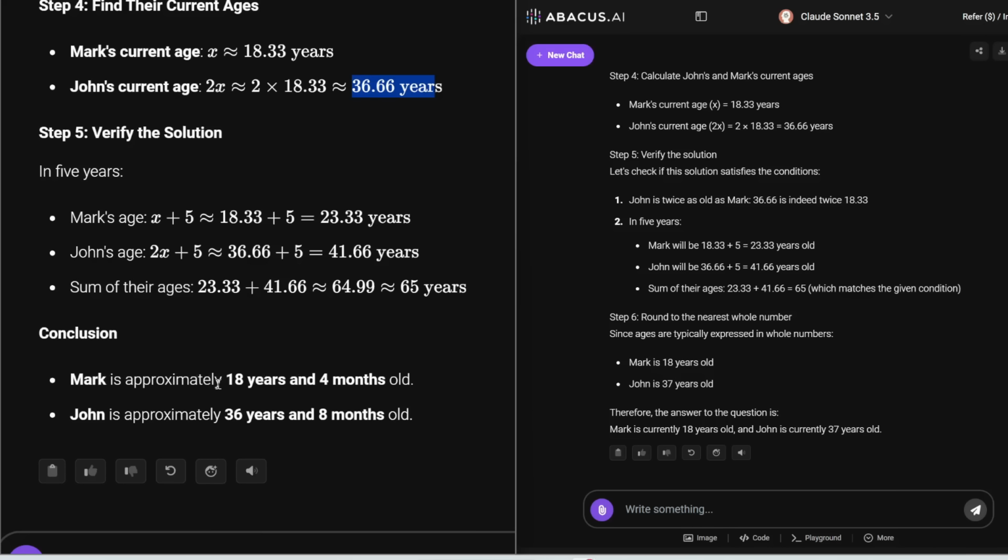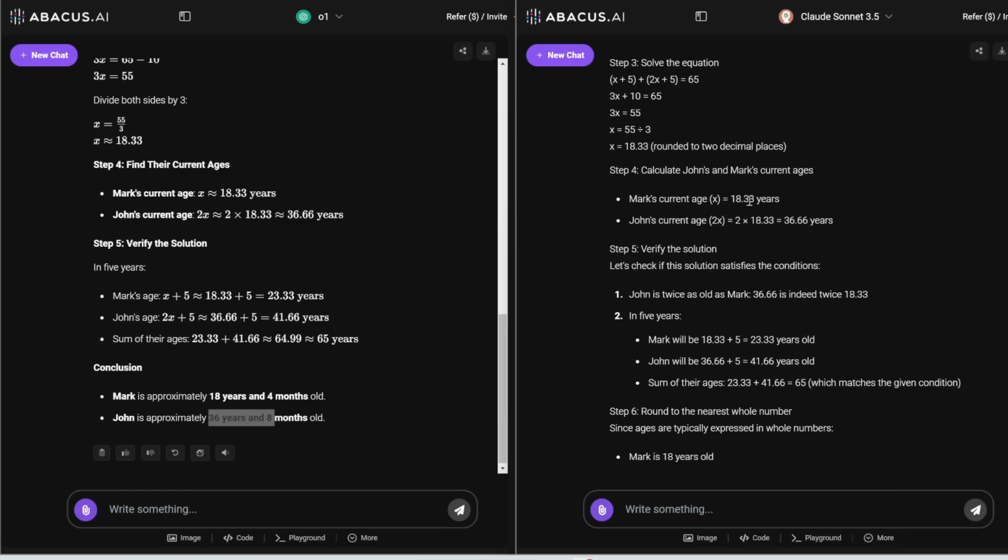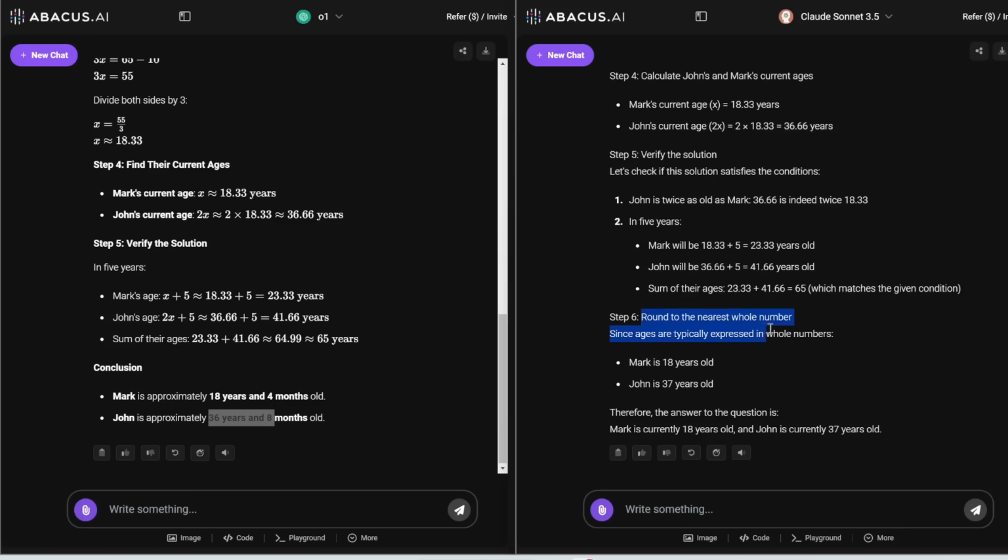So here it says Mark is approximately 18 years, 4 months. John is 36 years and 8 months. And Claude 3.5 also got this correct. So Mark's current age is 18.33. John's current age is 36.66. And if you round it to the nearest whole number, the answer is this. So both of them got it correct.